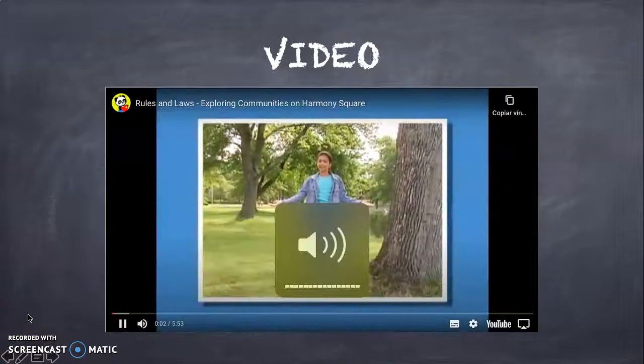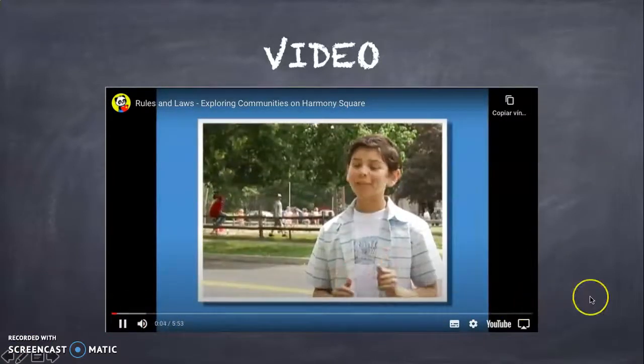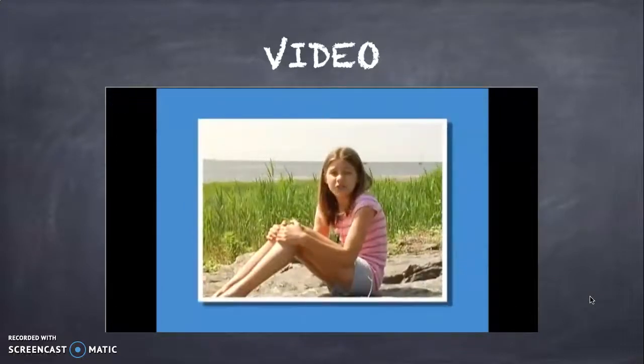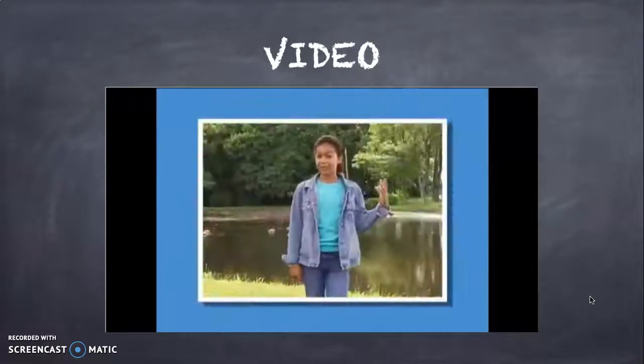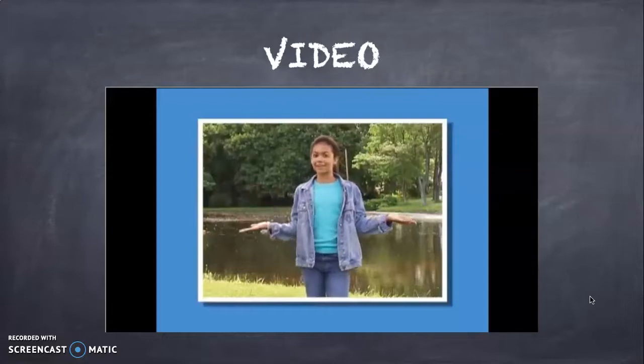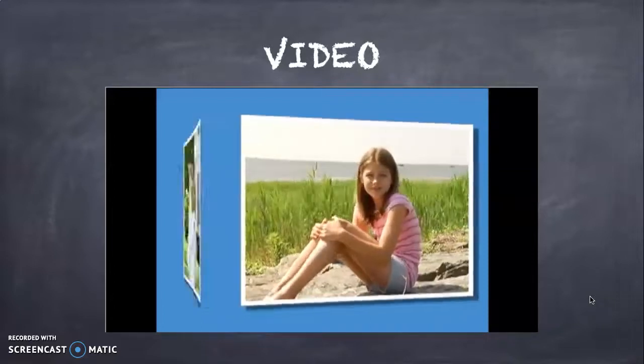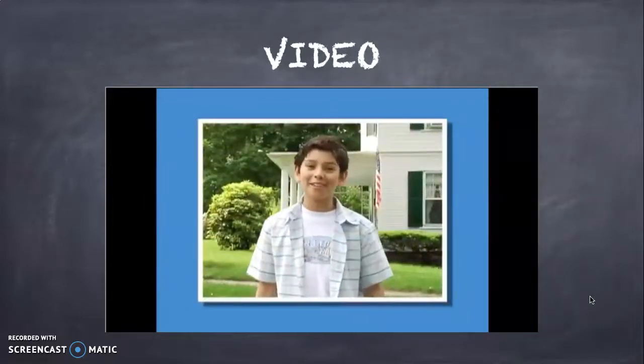This is my community. A community is a place where a group of people live together. There are communities everywhere on Earth. There are small communities and large communities too. Communities have some things in common, but each one is different and special too. Let's learn all about communities.